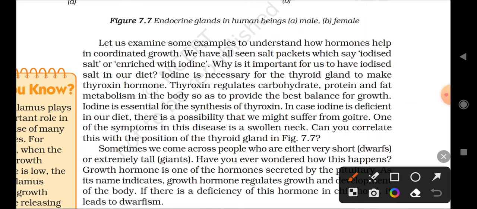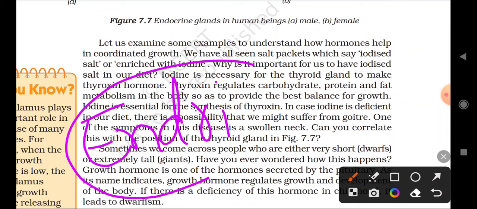In a previous video, we discussed endocrine glands, their importance, and which types of endocrine glands are present in our human body, both male and female. Next, what are the other types of hormones present in the animal body that help in the growth and development of the body?